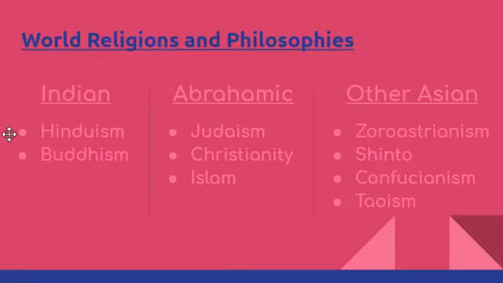So here you are. That's those 9 religions and philosophies that we've studied in this unit, and it's the main belief systems that you'll find around the world today.